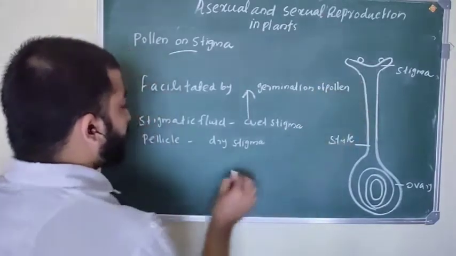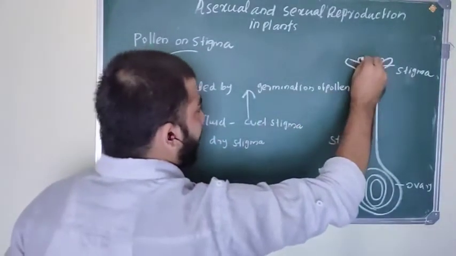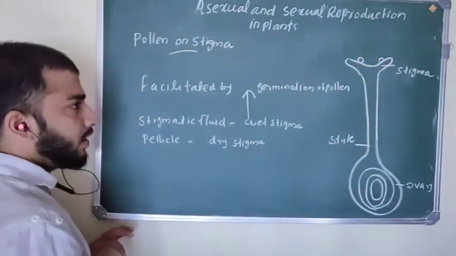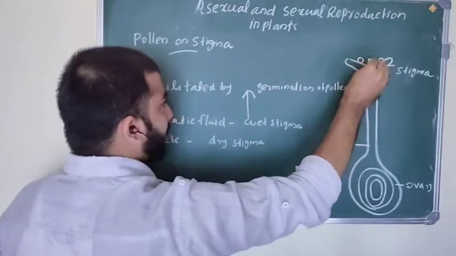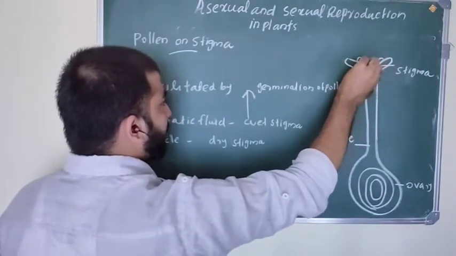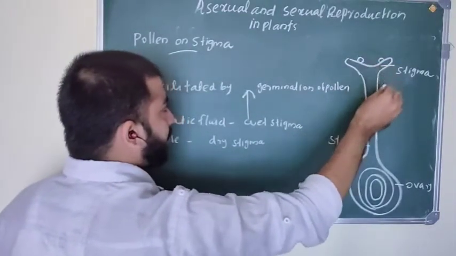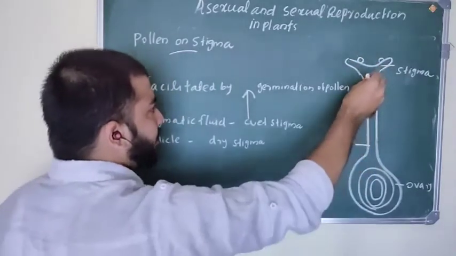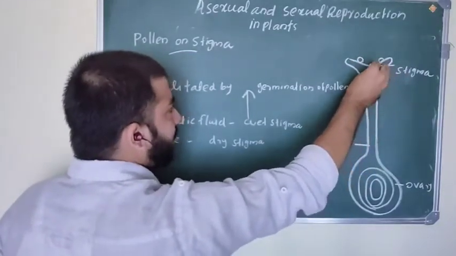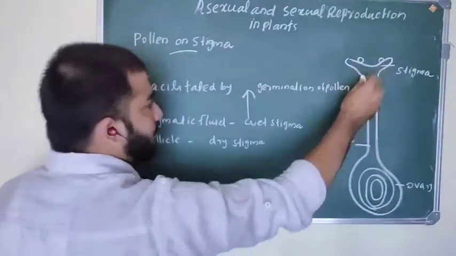So these two factors: if a pollen grain lands on the receptive stigma, the right stigma for the pollen grain, the stigmatic fluid present on the stigma helps the pollen tube germinate, or if it is a dry stigma, the pellicle present on the surface of the stigma helps germination of the pollen tube.